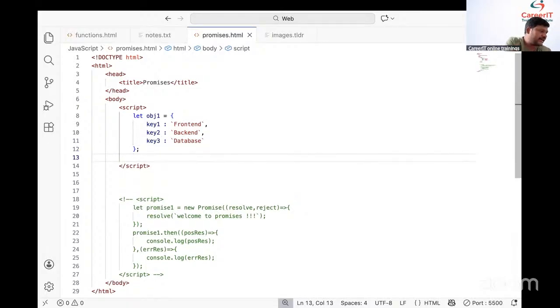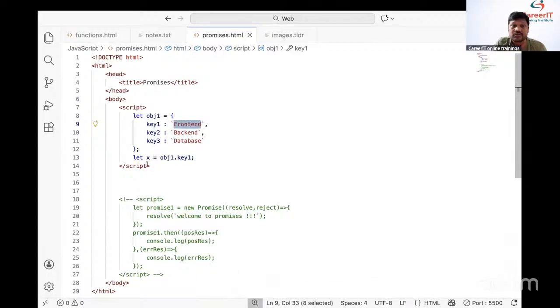Students, tell me how to read the front end. I want to read the front end. How do we read it? Let x equal to obj1.key1. Say this one: obj1.key1. Automatically we are able to read the front end.